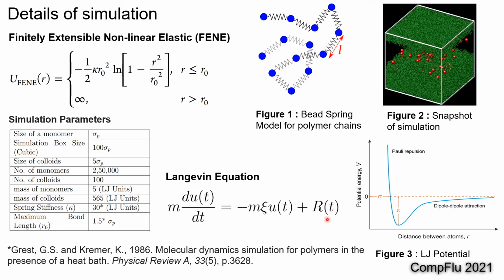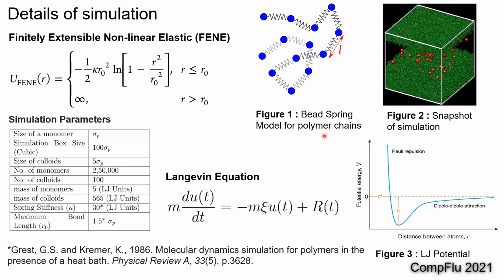In this method, the solvent particles are not explicitly modeled. Instead, their effect is taken care of by adding these two forces, that is, one dissipative force and the other random force.